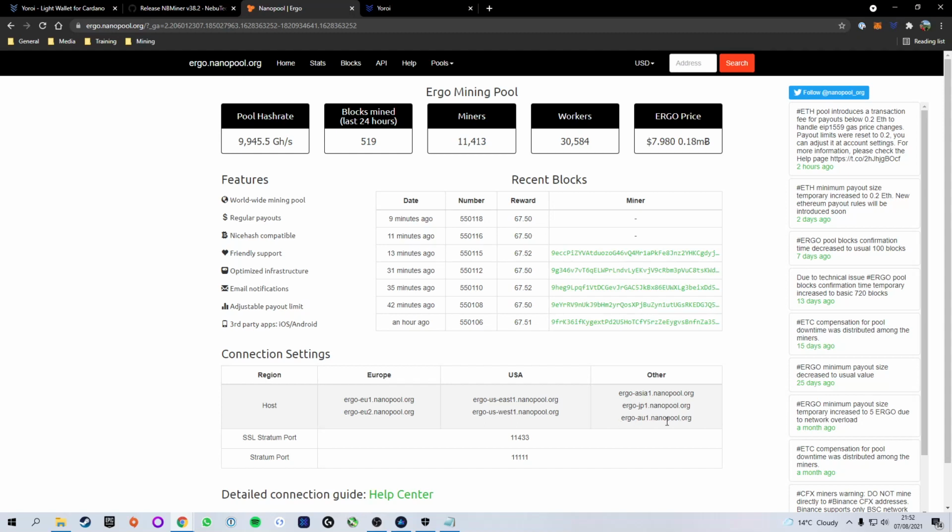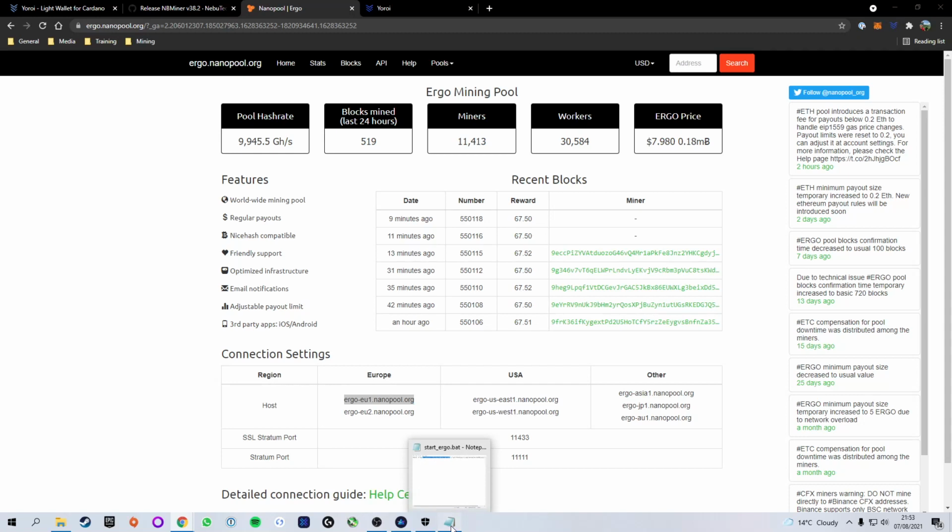If you do not live in a region with one of these servers, that doesn't matter. If you do not live in one of these regions, simply select the one that's closest to you. So for example, if you're in New Zealand, there is no New Zealand server. So just go ahead and select the Australia one because it is what is closest. Because I'm in Europe, I'm going to select the first European one.